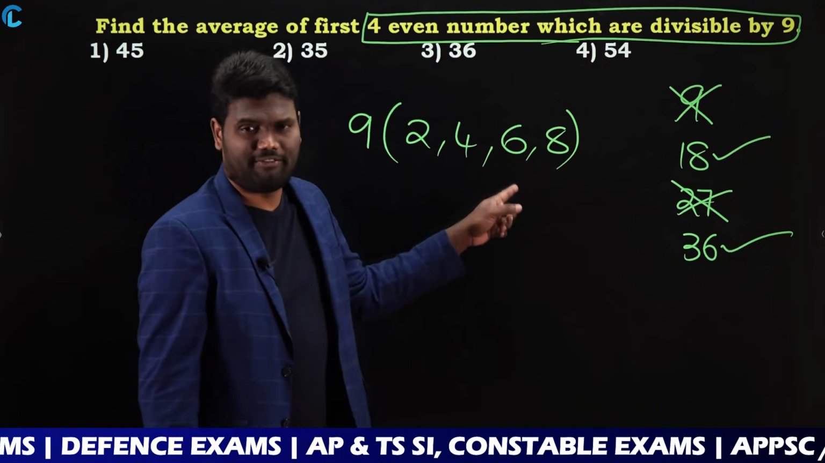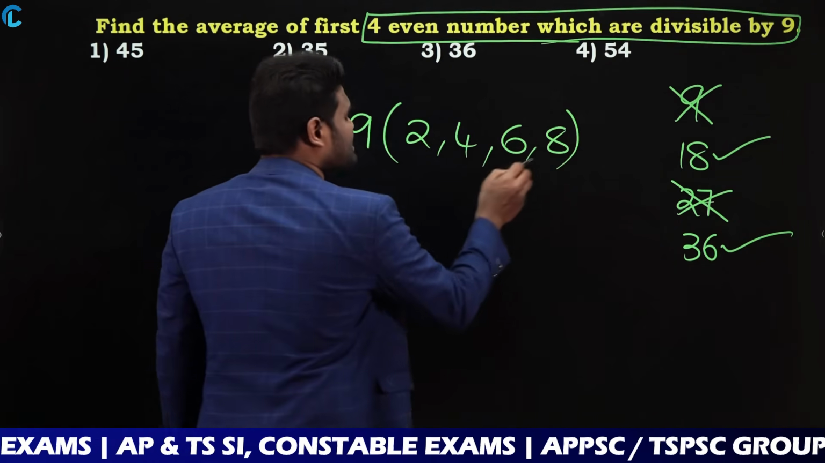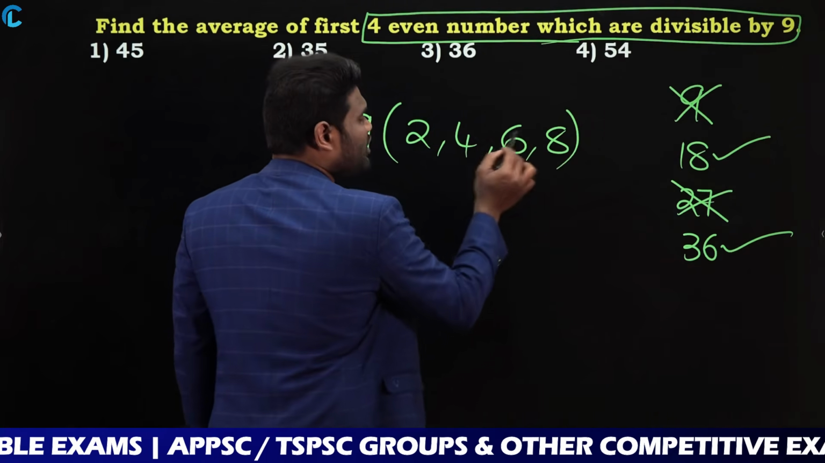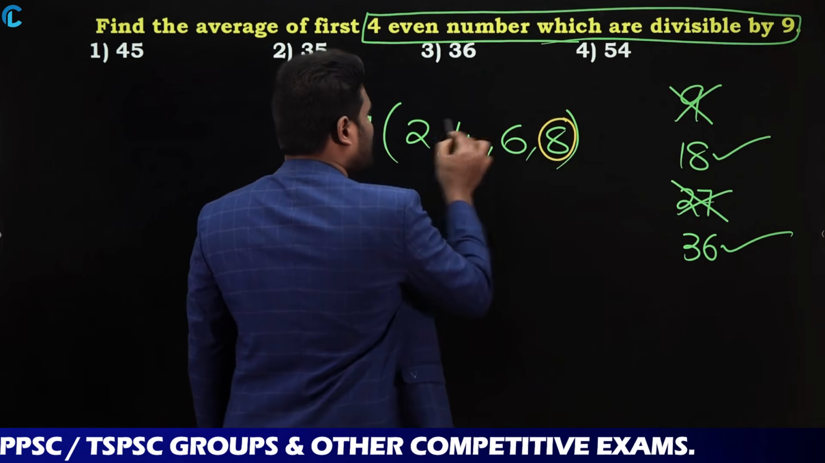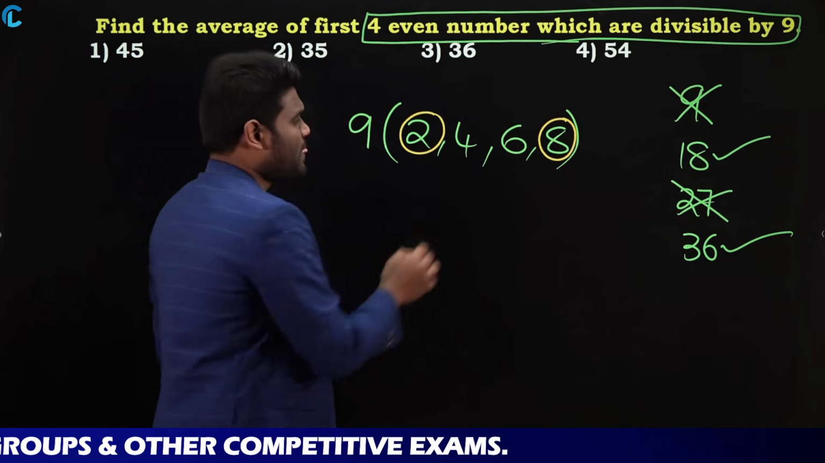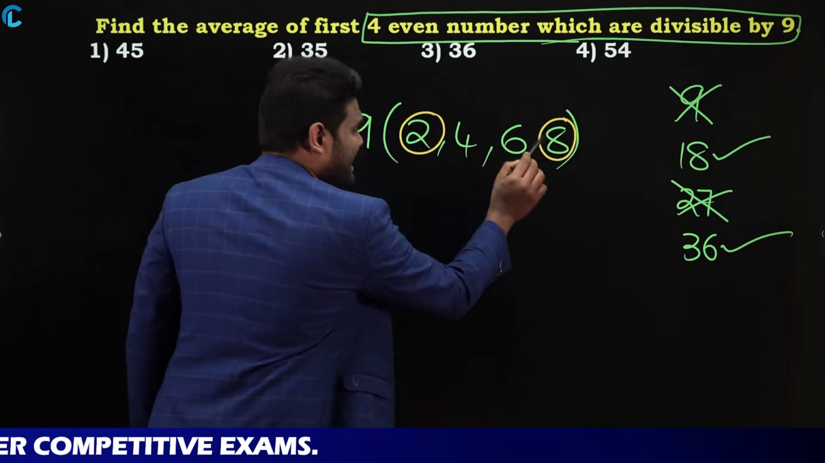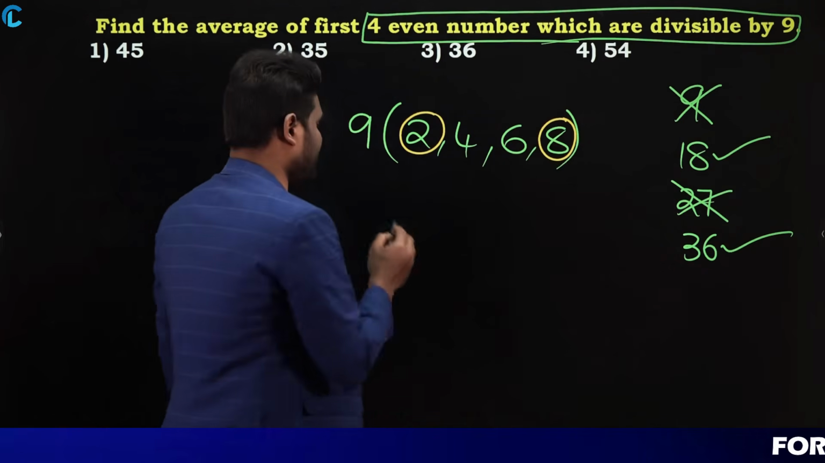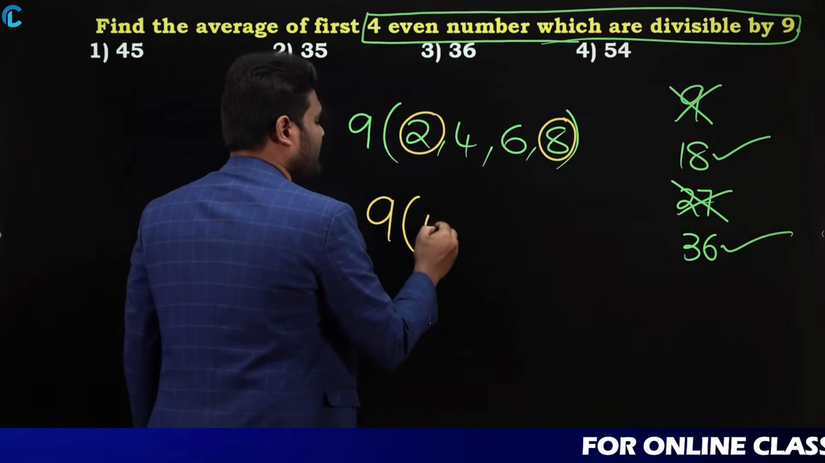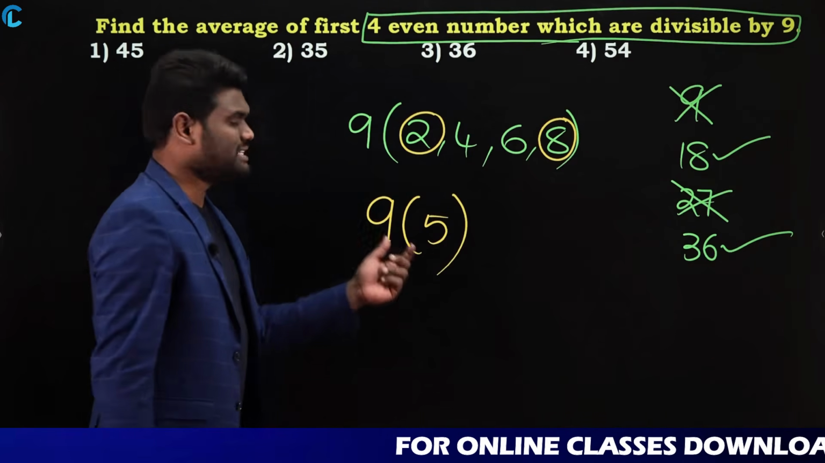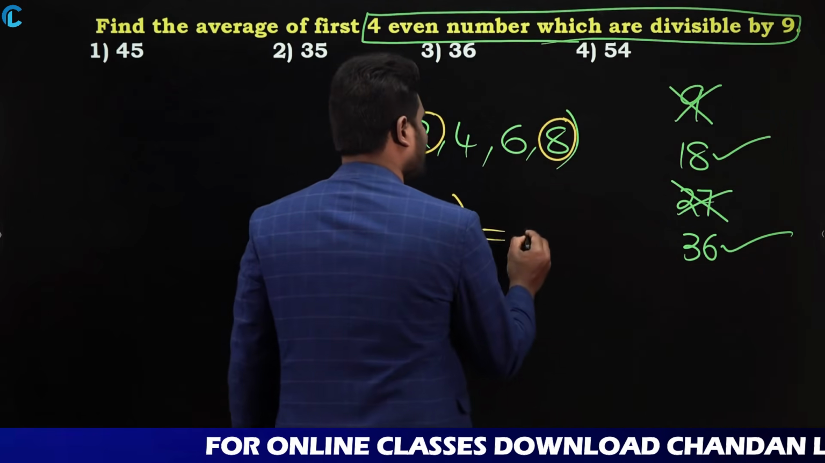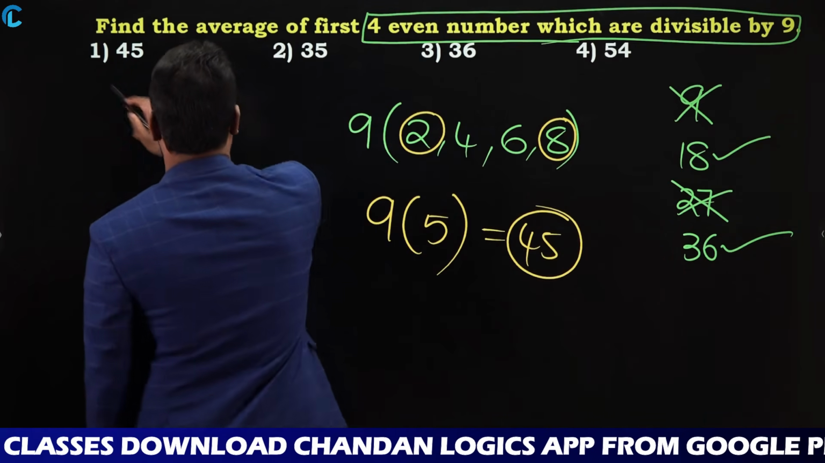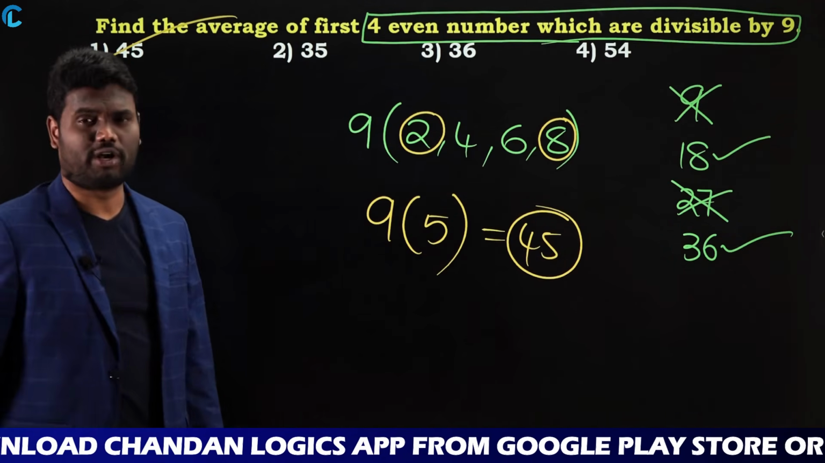This is the reason for 2 times, 4 times, 6 times, 8 times. So first 4 even numbers. Now look here, this series is in arithmetic progression. As the series is in arithmetic progression, to calculate the average, it is the highest number plus lowest number by 2. Highest number plus lowest number means 8 plus 2, 10. 10 by 2 is nothing but 5. So it should be divisible by 5. So this is nothing but 9 into 5, which is nothing but 45. So the answer for this question is option 1, 45.